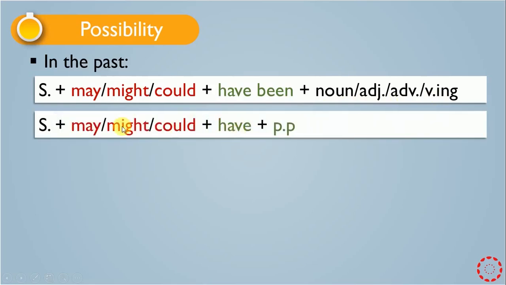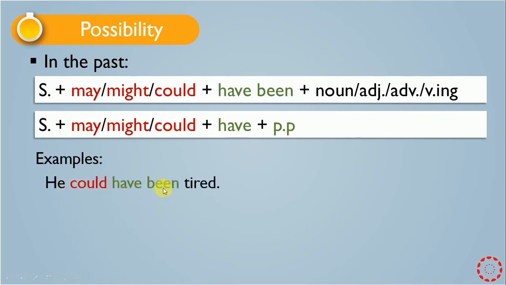And also we have another rule. For possibility in the past, after may, might, or could, we may have have plus pp. I mean the past participle of the verb. We have examples. Look at these examples.